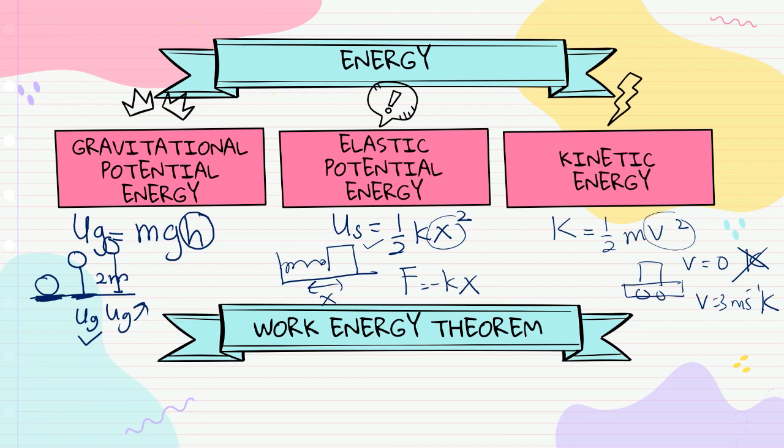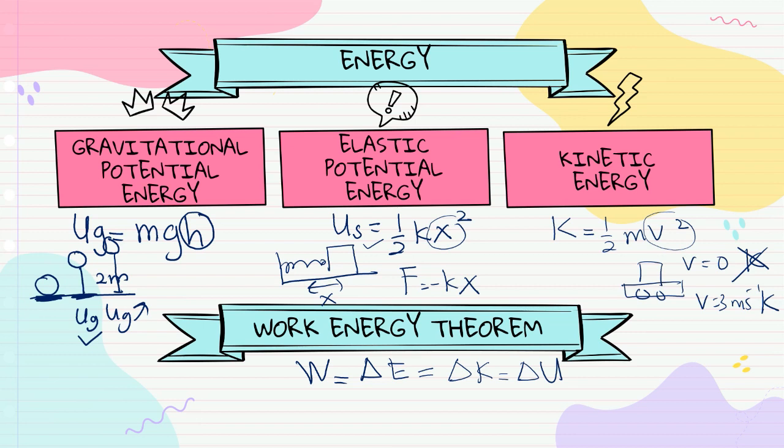Okay, and for work energy theorem. Work energy theorem, work done is equal to change of energy. How many energies did we learn earlier? Three, right?